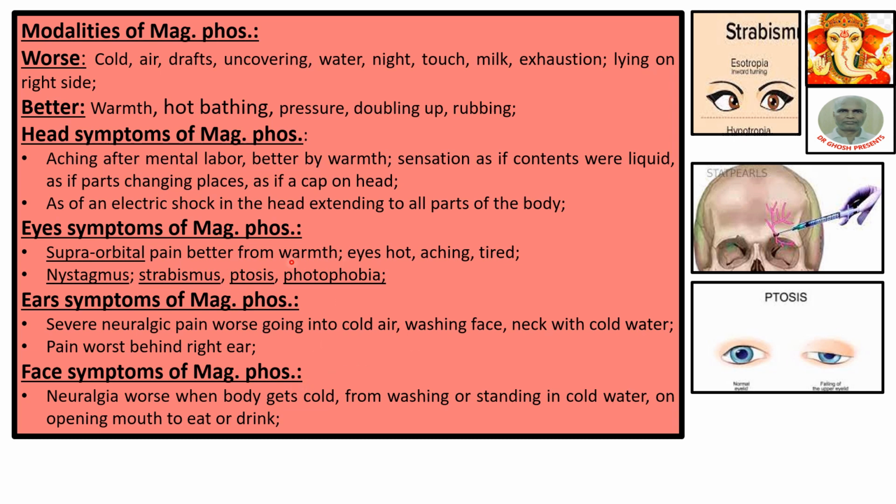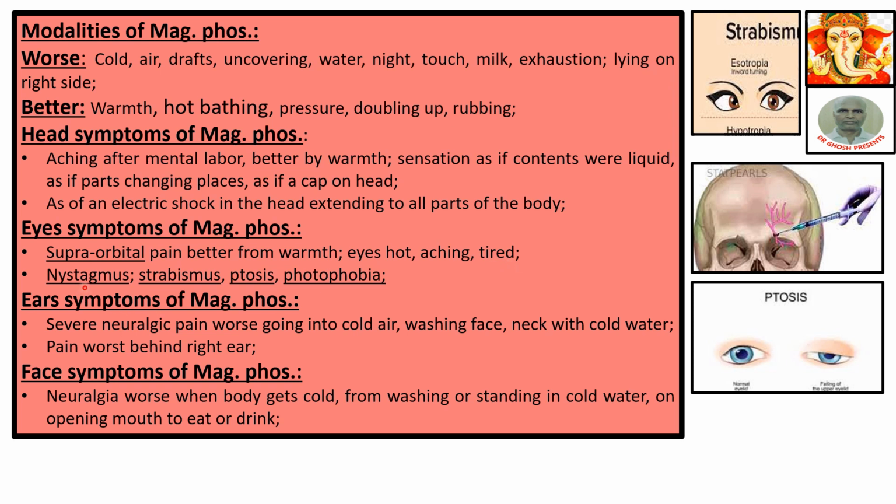Eye symptoms of Mag Phos: supraorbital pain. Supraorbital pain is this type of pain. This is the orbit. These are the orbits. The area above, this area and this area, is called the supraorbital space. Pain in that region, better from warmth. Eyes hot, aching, tired.